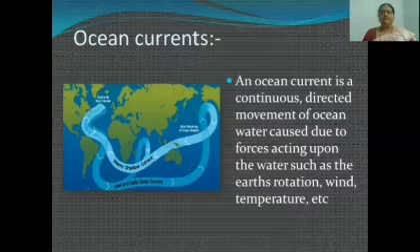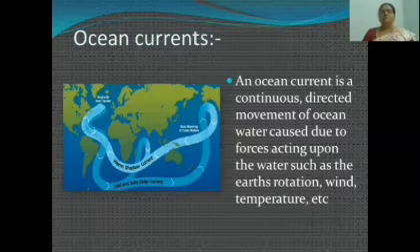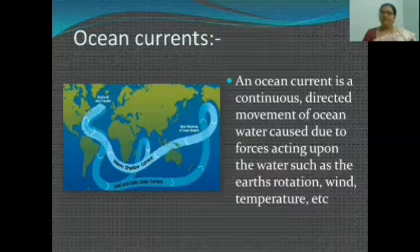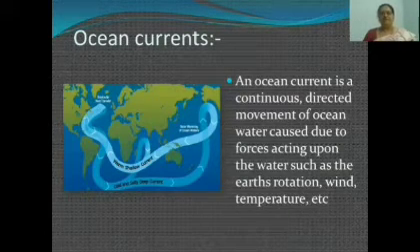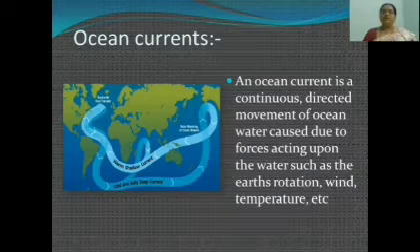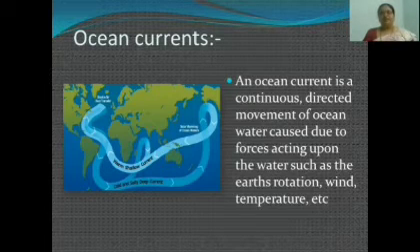An ocean current is a continuous directed movement of ocean water caused due to the forces acting upon the water, such as the earth's rotation, wind, temperature, etc. Ocean currents also affect the temperature of the place. These ocean currents may be warm or cold. When the winds blow over them, they get their warmth or cold and affect the temperature of coastal areas considerably.